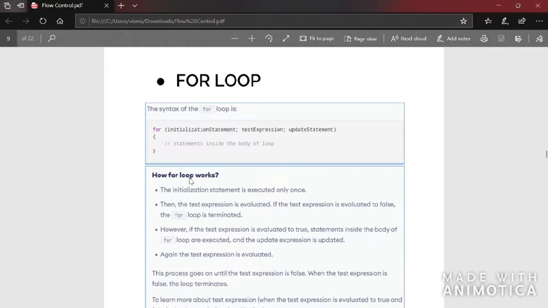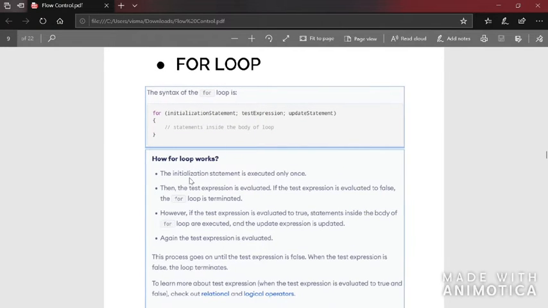Maybe it is better if we see the loops and then I explain the concept of entry control loop and exit control loop. Anyway, I'll tell you what an entry control loop is. Entry control loop means before executing the body of the loop, the statement given inside the loop, you check the condition. And if you check the condition after executing the code, it is called an exit control loop.